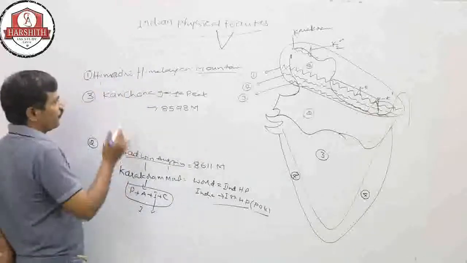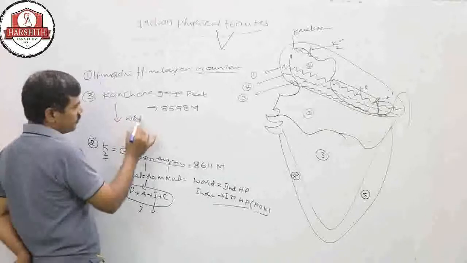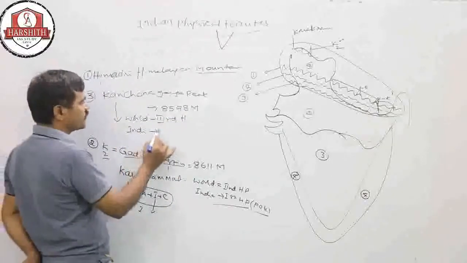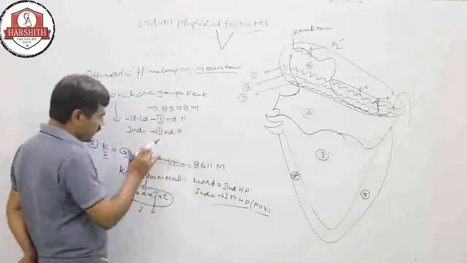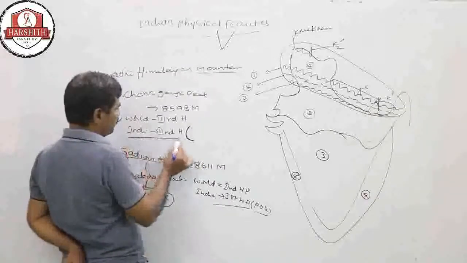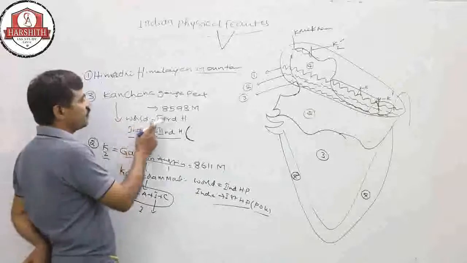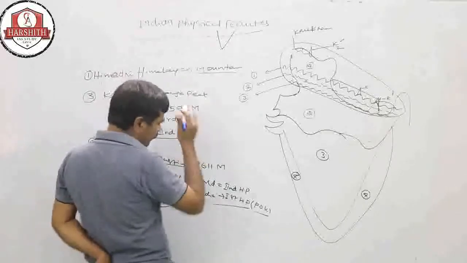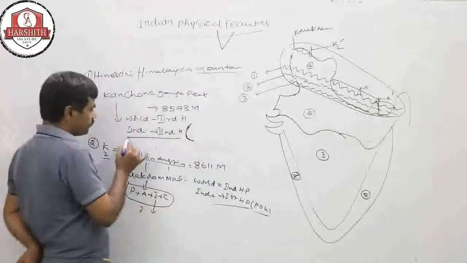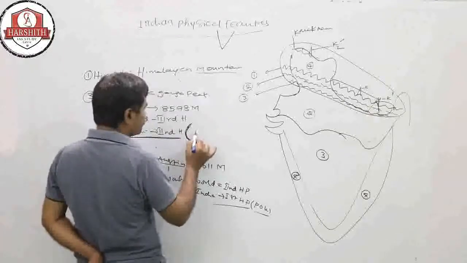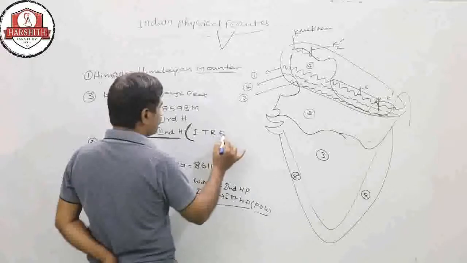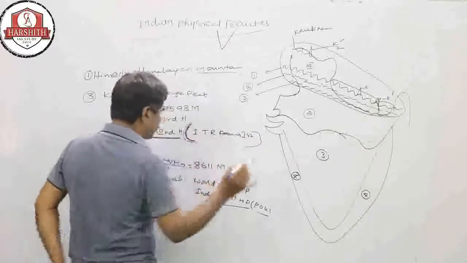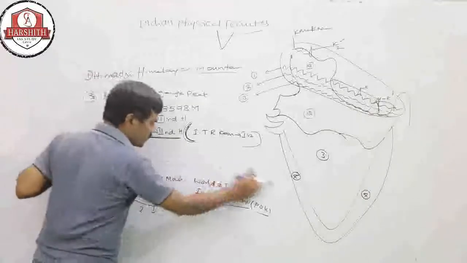So Kanchenjunga is the third highest in the world and the second highest in India, but within the Indian territorial region, Kanchenjunga is the first highest. This is about Kanchenjunga.